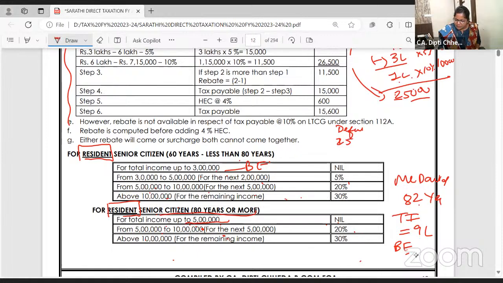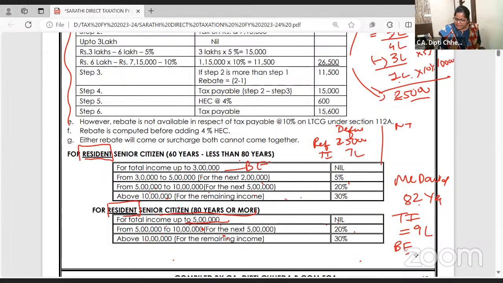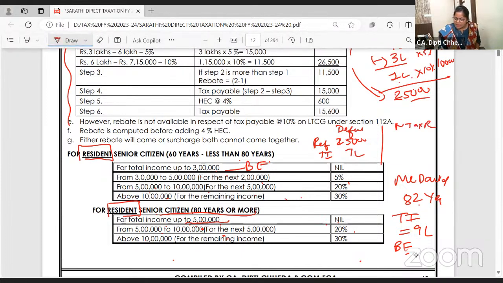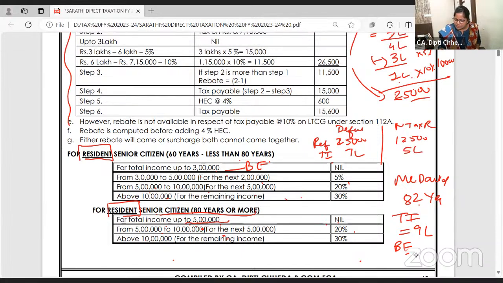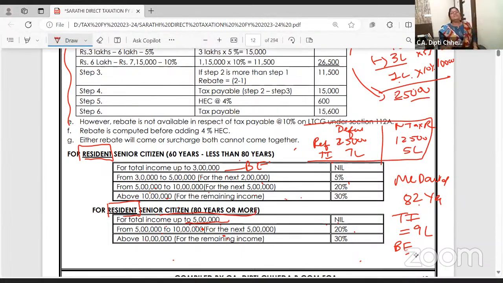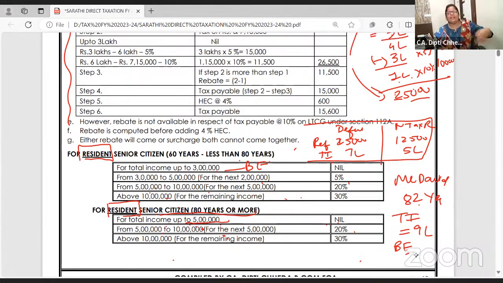Quickly make it here now. Default: 25,000 rebate for total income up to 7 lakhs. Normal tax regime: rebate is 12,500 and total income is up to 5 lakh. Done. And after the rebate, add the ESS. See, if you make your booster notes like this one day before the exam, your speed of learning is going to be awesome. Okay? Right.